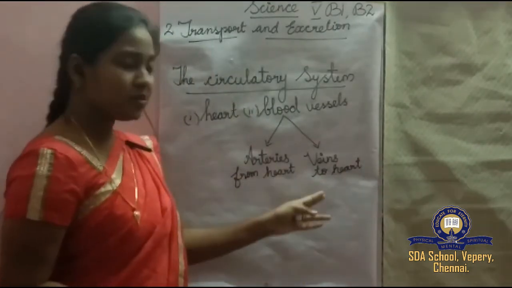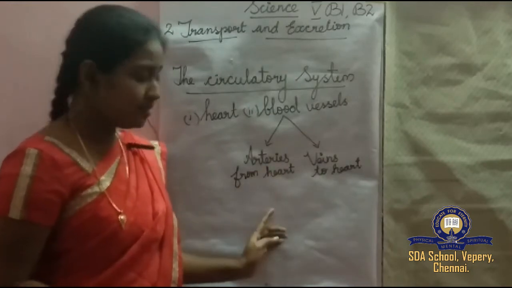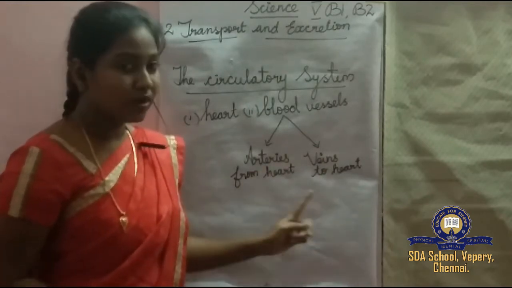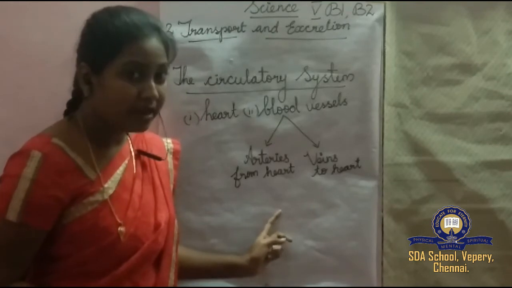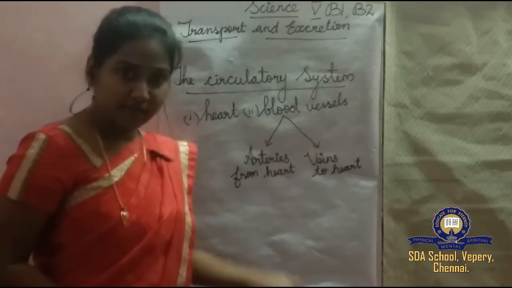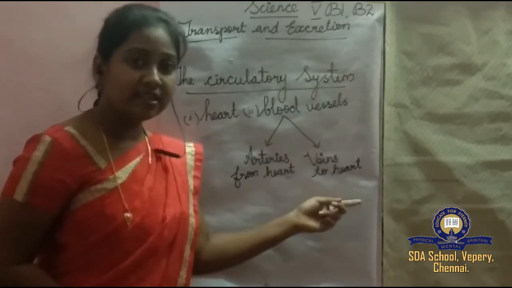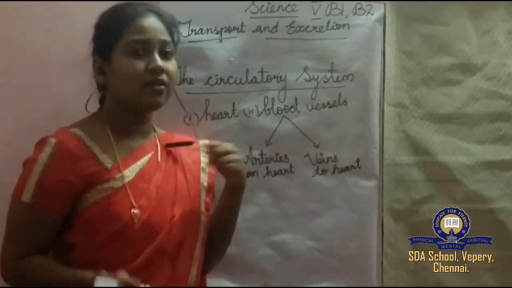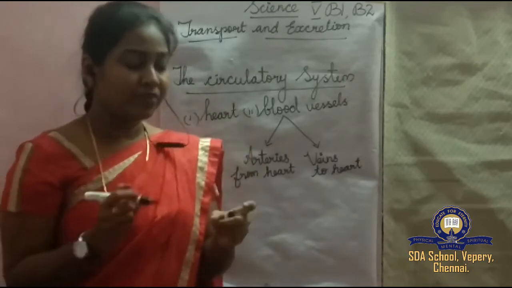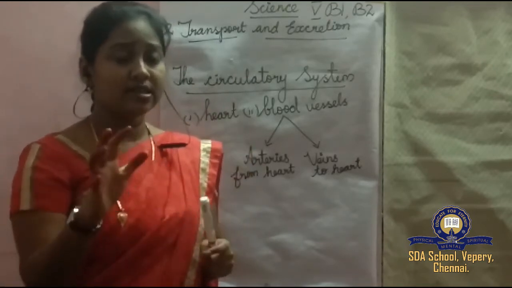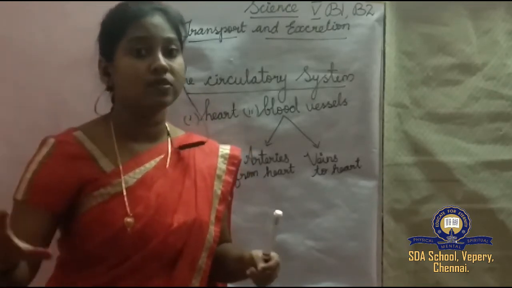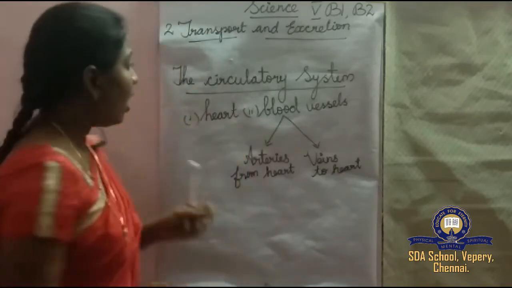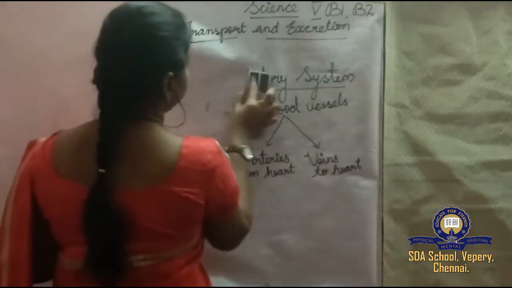So there are two types of blood vessels. The first one is arteries and the second one is veins. What is the duty of the arteries? They carry blood from the heart to the different parts of the body. And veins carry blood from different parts of the body to the heart. Okay, so you should keep this in mind. The second thing we are going to see is how blood flows. Okay, how blood flows.